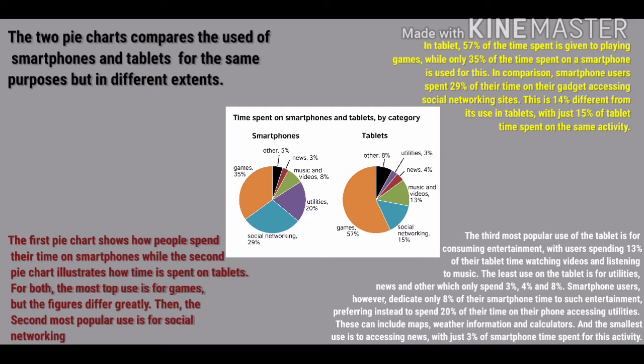On tablets, 57% of the time spent is given to playing games, while only 35% of the time spent on a smartphone is used for this. In comparison, smartphone users spend 29% of their time on the gadget accessing social networking sites. This is a 14% difference from its use on tablets, with just 15% of tablet time spent on the same activity.